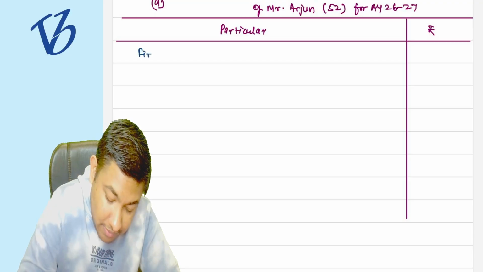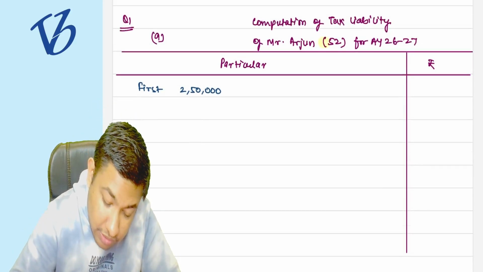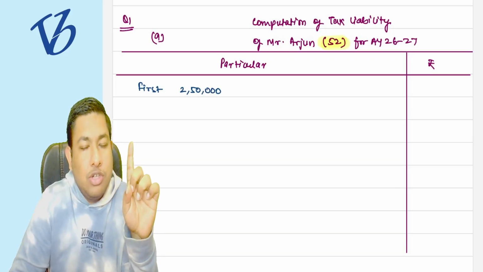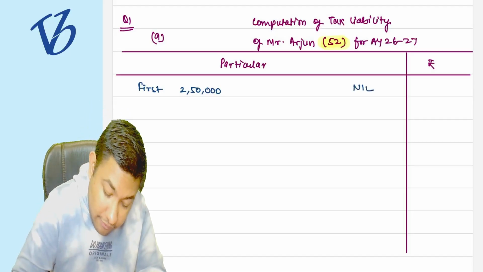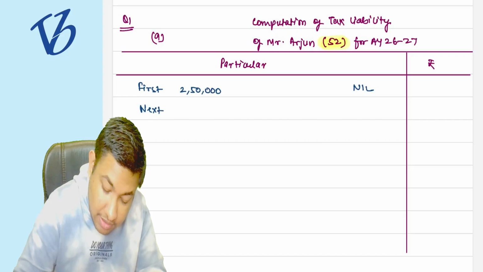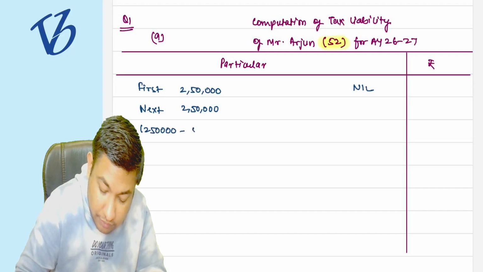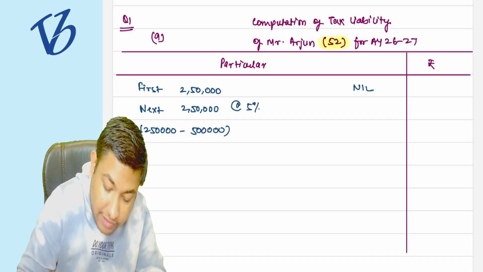For the first 2,50,000 rupees, because he is of the age of 52, he follows the 2,50,000 rupees basic exemption limit. So it is going to be nil. For the next 2,50,000 to 5 lakh, it is going to be at the rate of 5%.